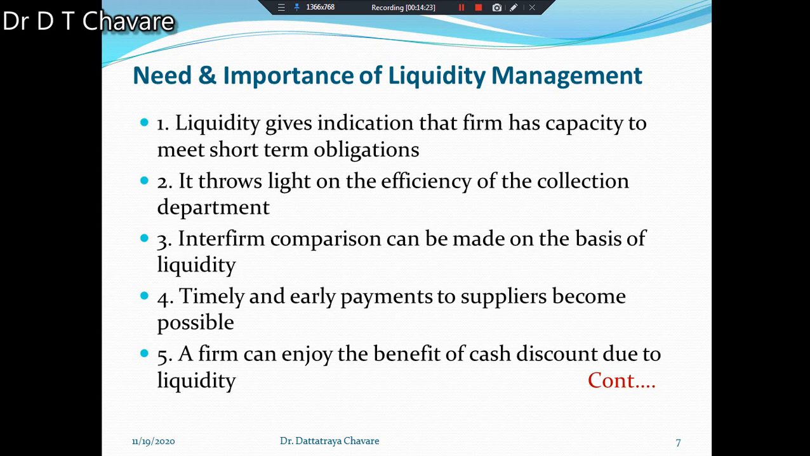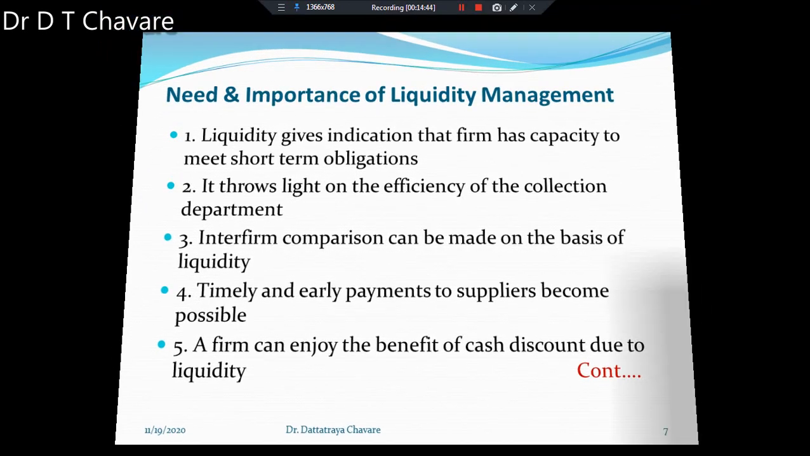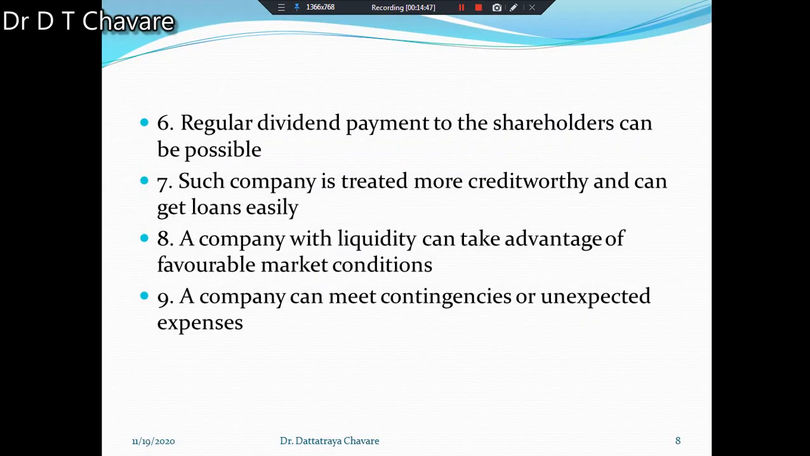Then another thing we have to understand is that a firm can enjoy the benefit of cash discount, due to liquidity. If the firm has sufficient cash, it can enjoy the benefit of cash discount. Then regular dividend payment to the shareholders can be possible if you have sufficient liquidity. Try to understand.